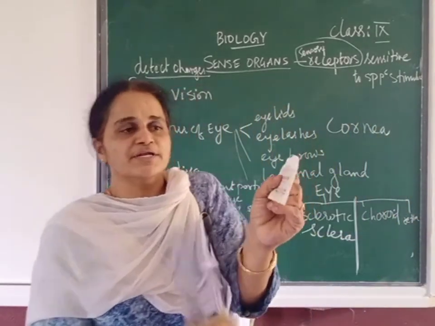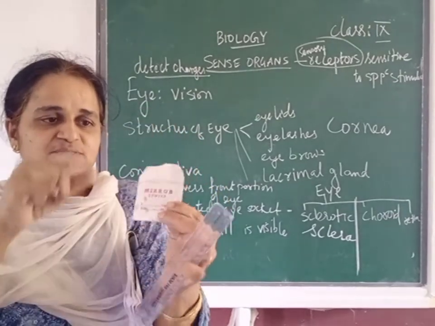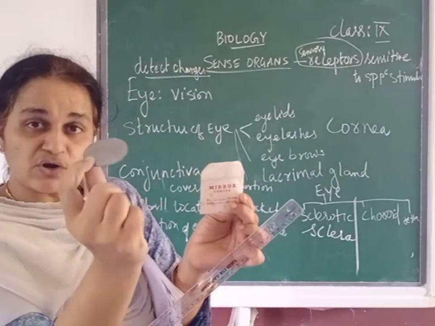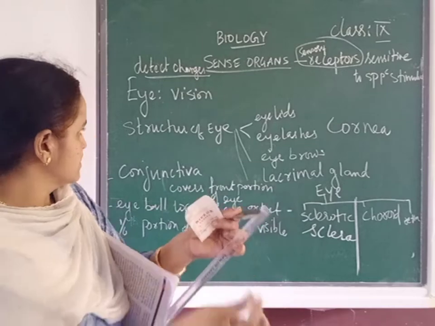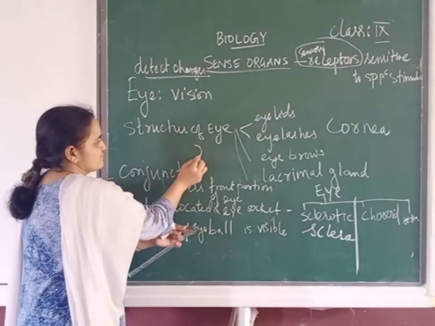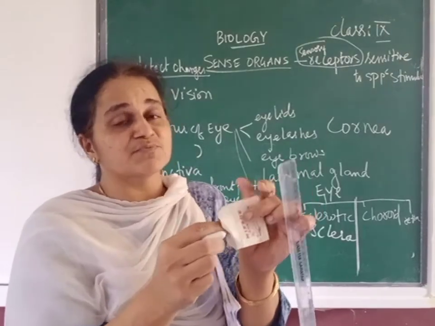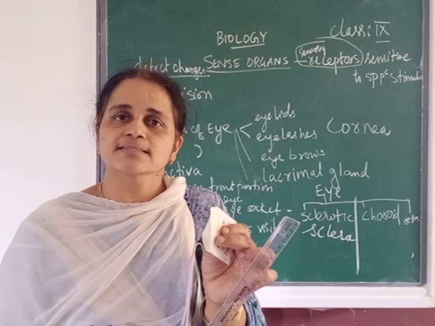So now here I brought a mirror. You may be thinking why I brought this mirror. This mirror, can you read? It is the convex mirror. See? Convex. You understood what is convex? So this mirror is convex. Why are we taking this mirror? Because the working of our eye is just like the camera.